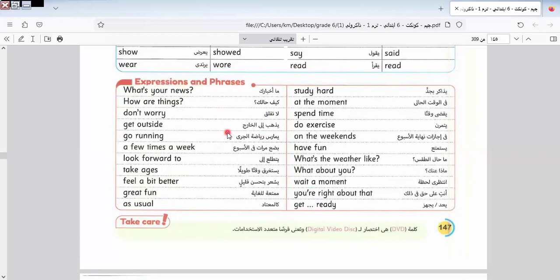Let's go to know more about this topic. What's your news? Okay, so when I would like to ask about your news, I say, what's your news? Here is study hard. How are things? Wait a moment. Don't worry. When you say something, for example, I am afraid of something, so I say to them, don't worry.